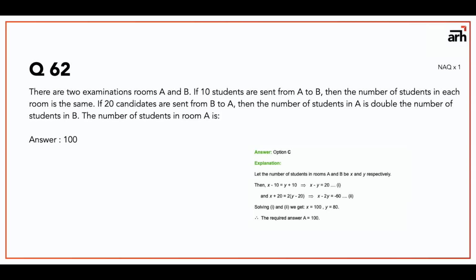Now the second statement is, if 20 candidates are sent from B to A, that is Y minus 20, then the number of students in A is double the number of students in B. So it means X plus 20, because 20 students are sent from room B to room A, is equal to 2 times Y minus 20, because 20 students were taken from room B. If you solve this, X plus 20 is equal to 2 in bracket Y minus 20, you get X minus 2Y is equal to 60, and if you solve both of them, you get X is equal to 100 and Y is equal to 80. So the required answer, the number of students in room A, is 80.